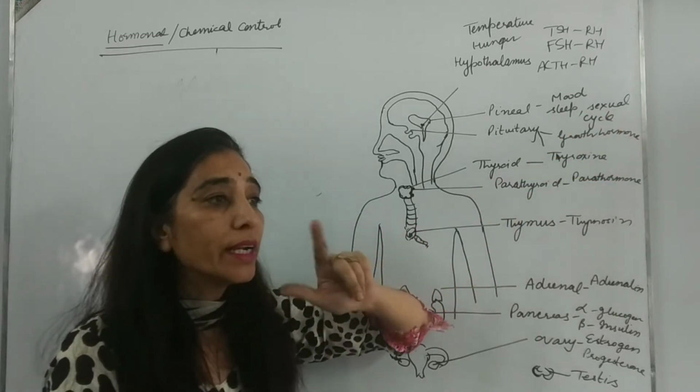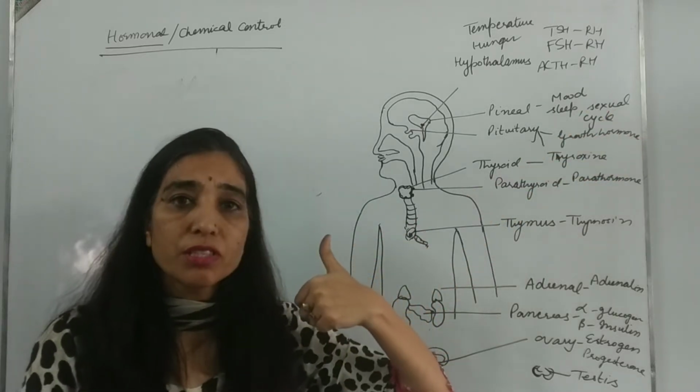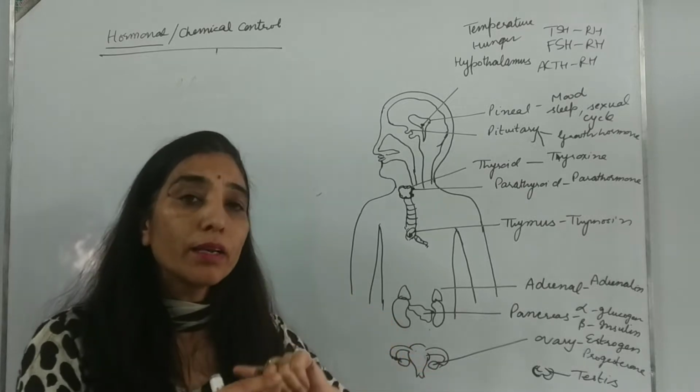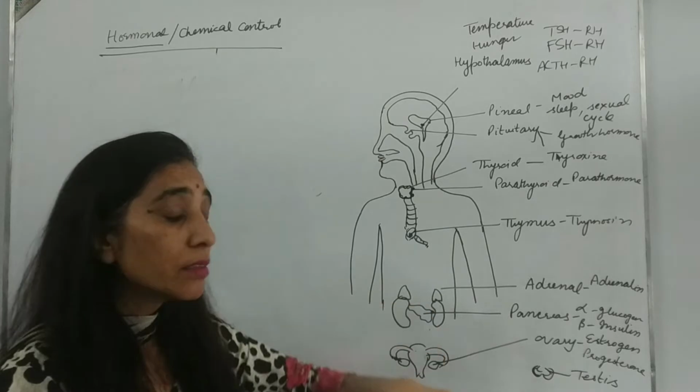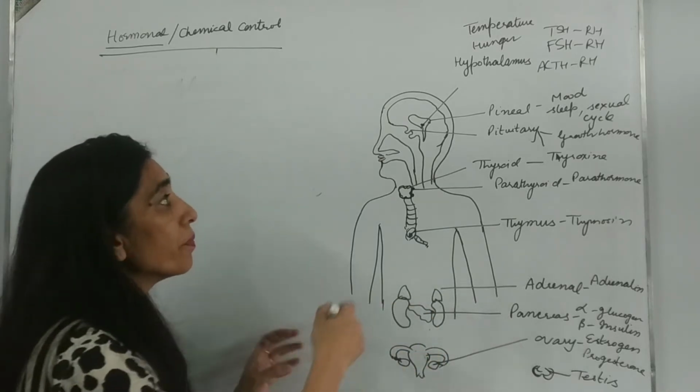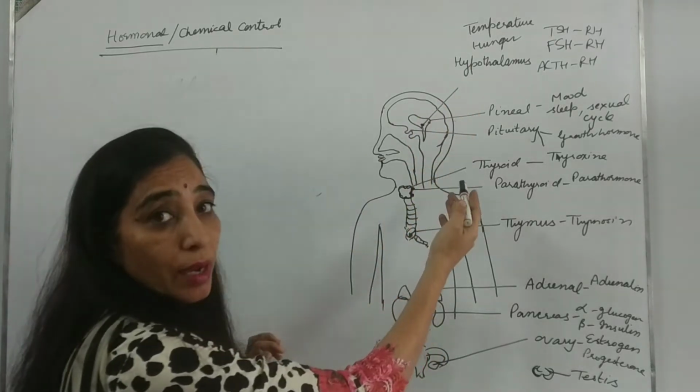The pituitary gets some instructions from the hypothalamus. Then the pituitary releases its stimulating hormones, which stimulate the glands, as I told earlier. So I hope that the hypothalamus is clear.